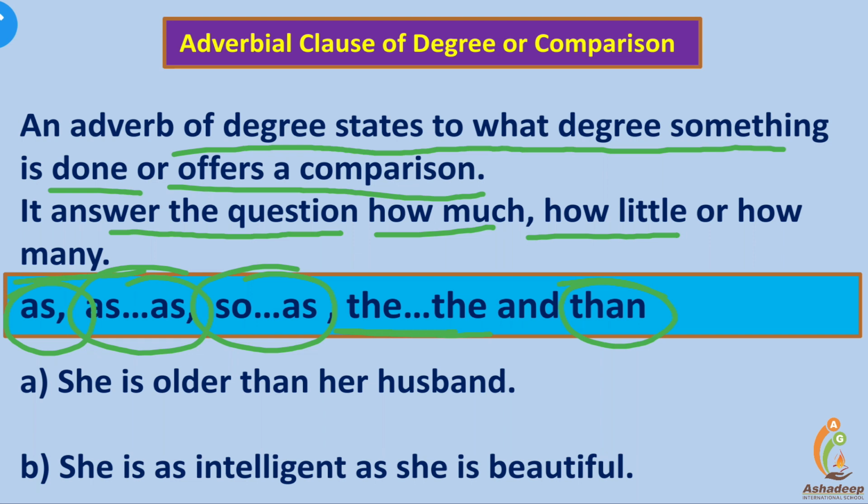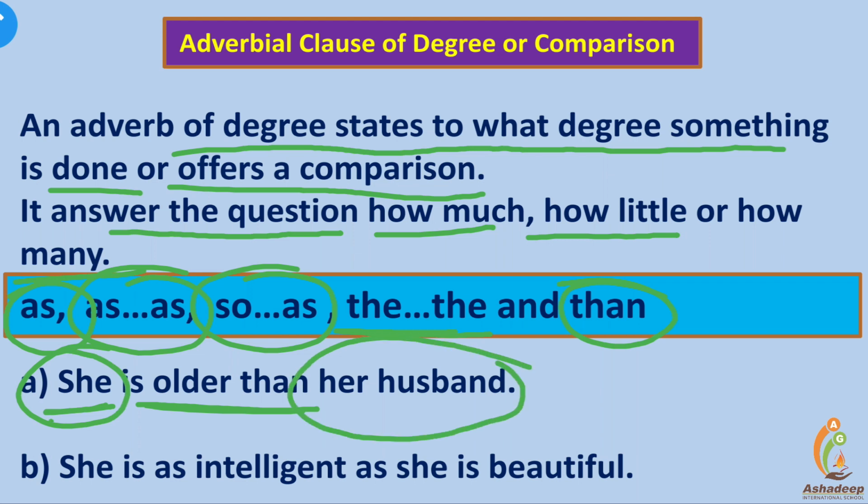Here we have studied earlier, friends, comparative forms of adjective: old, older, oldest; great, greater, greatest; tall, taller, tallest. Positive, comparative, and superlative. So let us go through these comparative sentences. She is older than her husband. Here is the comparison. Comparative degree, comparison between two persons, she and her husband. She is older than, it is connected with than.